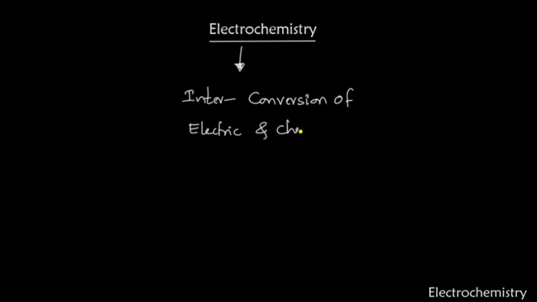I'm Rahul, Chemistry faculty. Now in this video, I'm going to discuss electrochemistry. Electrochemistry is a branch of science which usually deals with the interconversion of electrical and chemical energies. Let me write this point. Electrochemistry deals with a very important phenomenon called interconversion of electric and chemical energies.